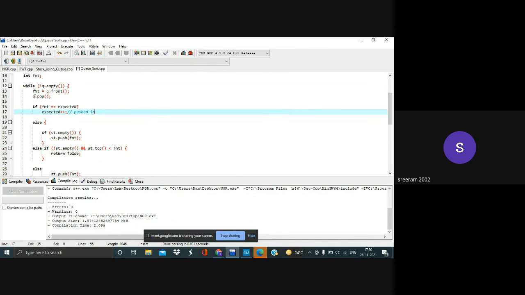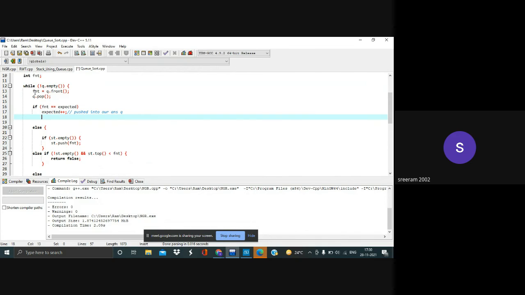We don't actually need an answer queue, we just need to say if it is possible to sort or not. This will be pushed into our answer queue, and then our expected will be incremented to 2. Now our expected is 2.